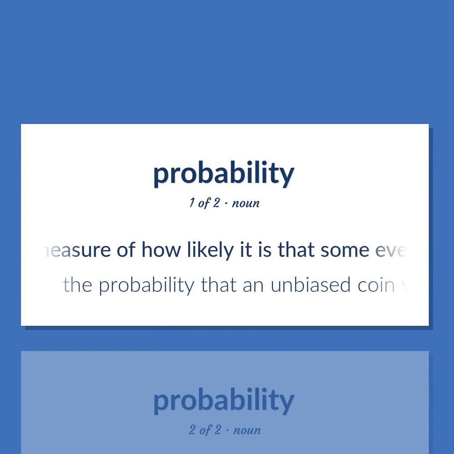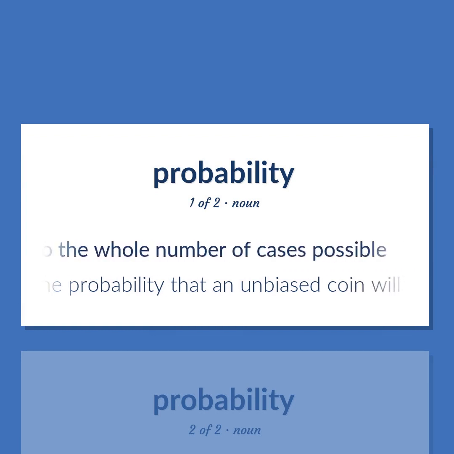A measure of how likely it is that some event will occur. A number expressing the ratio of favorable cases to the whole number of cases possible. The probability that an unbiased coin will fall with the head up is 0.5.